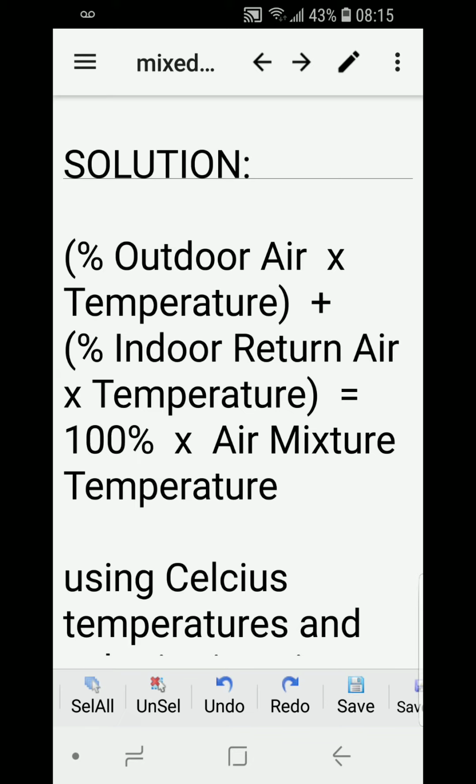The formula for this is percent outdoor air times its corresponding temperature plus percent indoor air, this is the recirculated air, percent indoor return air times its temperature is equal to 100% times air temperature of the mixture. So it looks like a long complicated equation, but it's really simple once we substitute the values, and I will show you that later on.